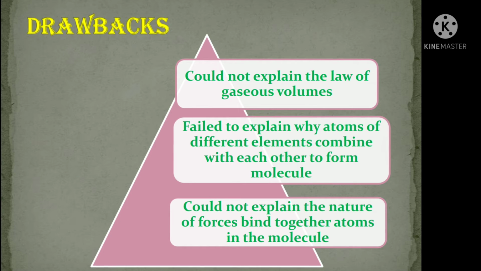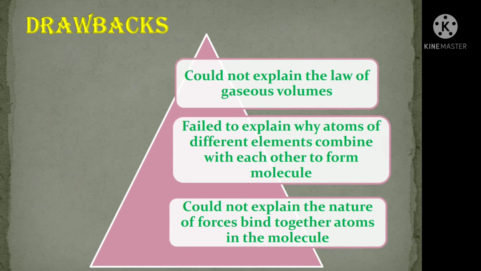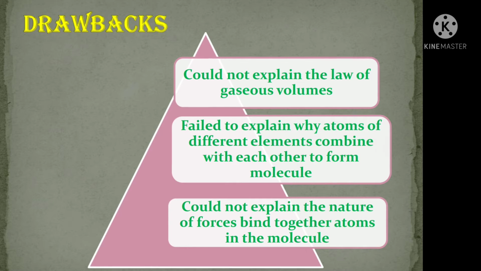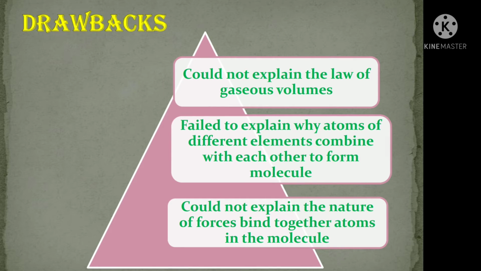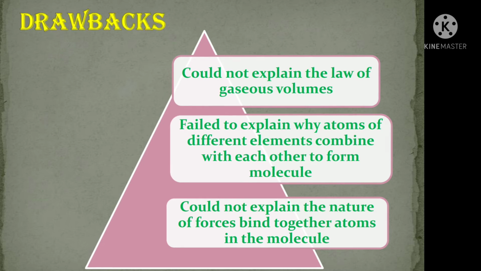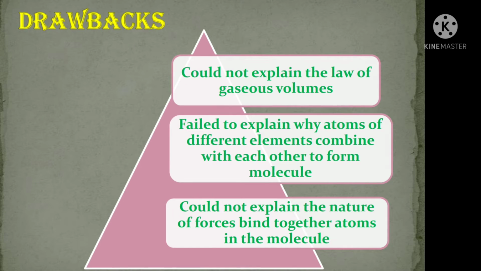So, let's discuss the limitations. First one is, this theory could not explain the law of gaseous volumes, which is also known as Gay-Lussac's law. Then, it failed to explain why atoms of different elements differ in mass, size and shape, etc. Then, it could not explain why atoms of different elements combine with each other to form molecules or compound atoms. Next one is, this theory failed to explain the nature of forces that bind atoms together to form molecules.